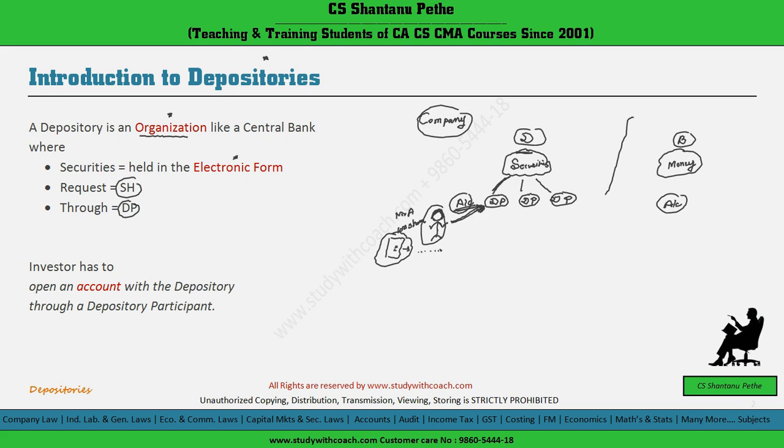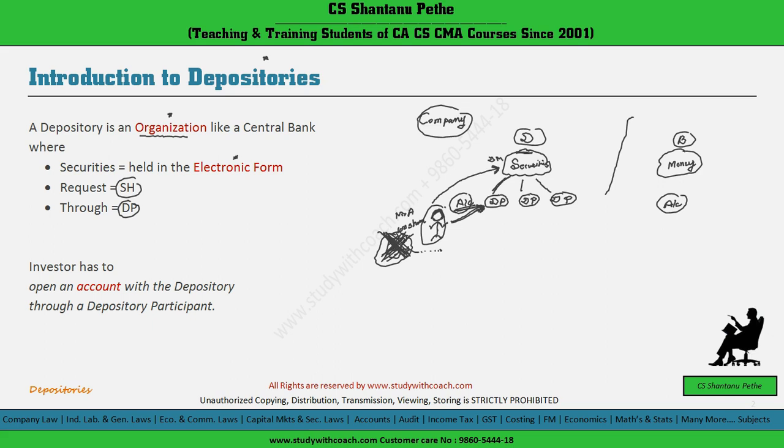Once the account is open, the investor or shareholder can request the depository to hold his shares in demat form. So in his account, these many shares will be credited, and this physical share certificate will not exist once the demat account is credited with these number of shares.